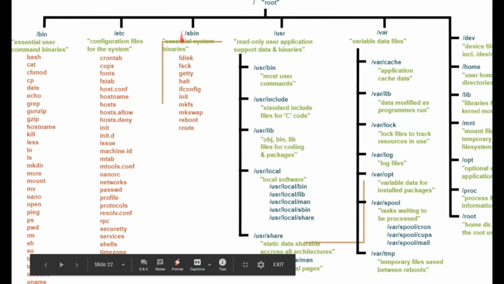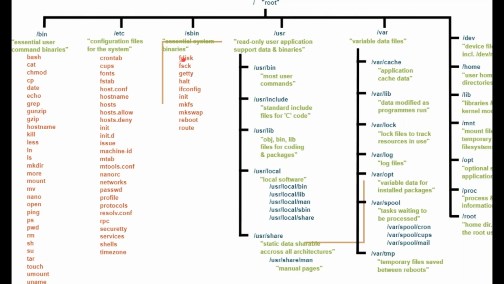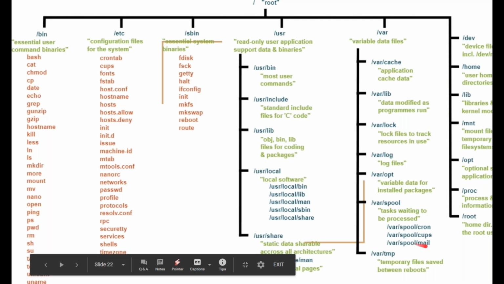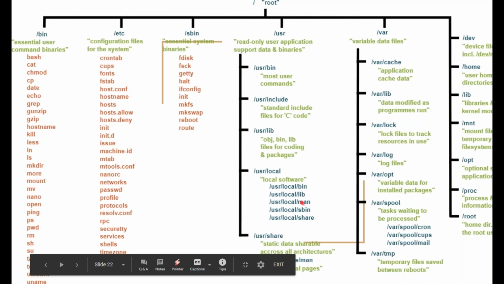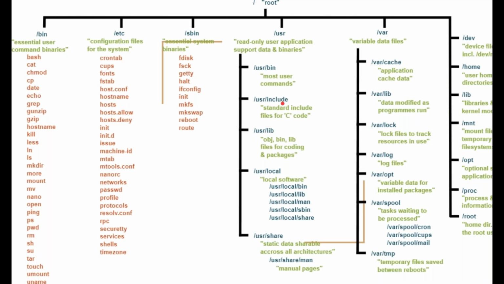Similarly, sbin, the system or specialized bins, has commands to check your disk space, for halting, for ifconfig, for reboot, for routing. So every folder has a set of basic or standardly defined commands. And then there are libraries, for example for mail, for spooling, for mounting. The mounting is mnt. Then lib for libraries, home for user home directories, dev for all device information, and local information, usr local bin, and include for including anything from the C library. So these are the basics, root system libraries and the set of commands in each of them.